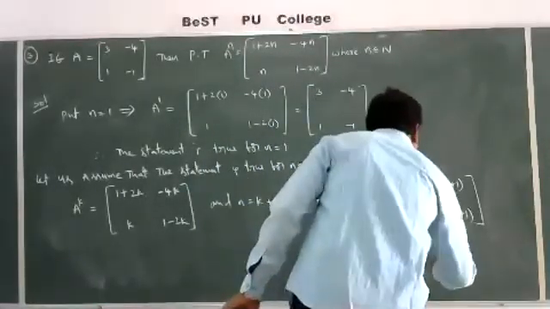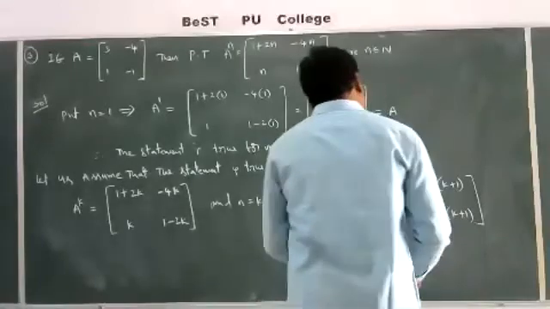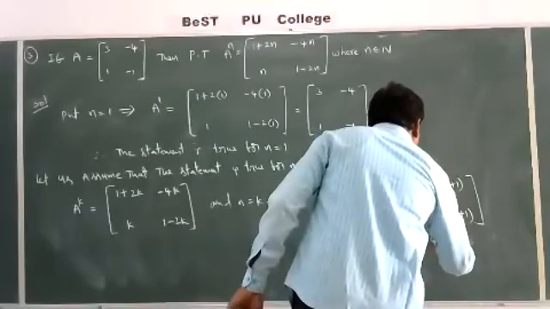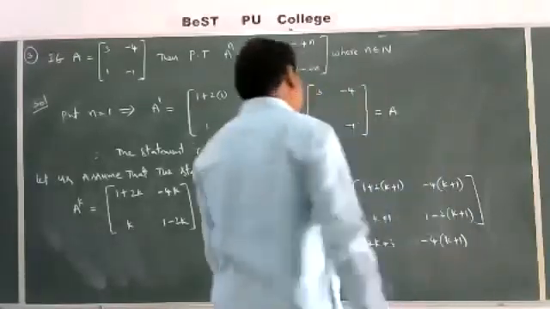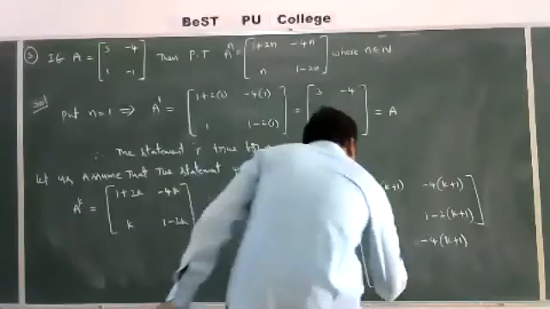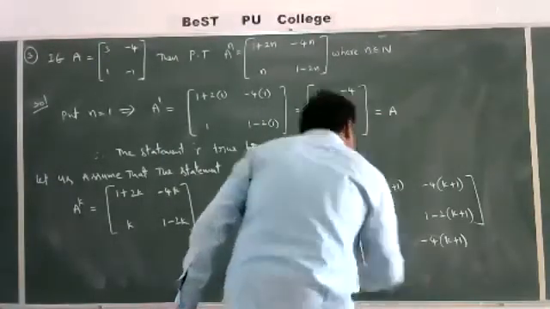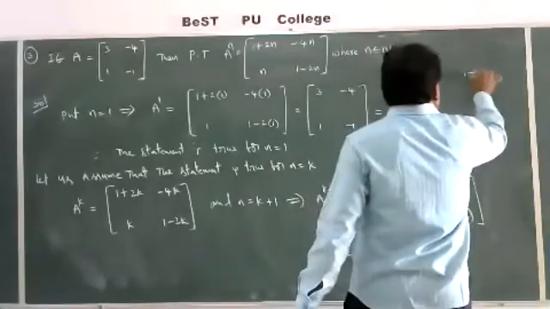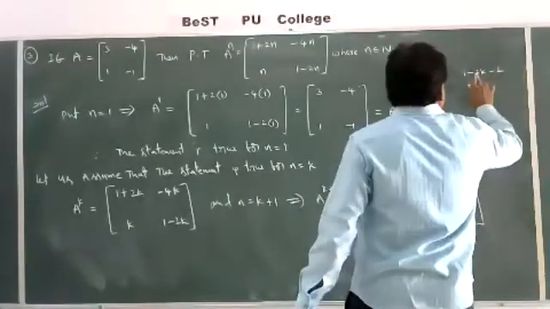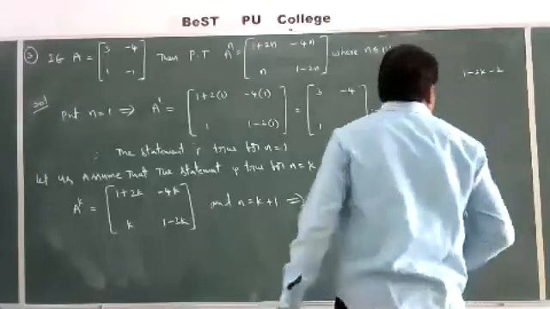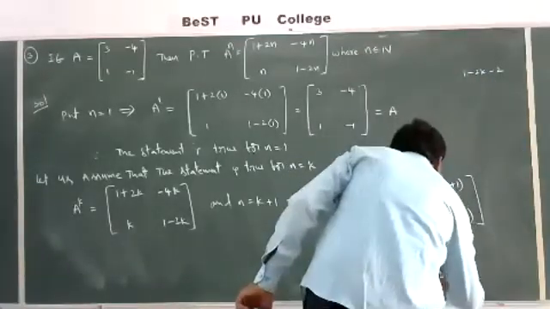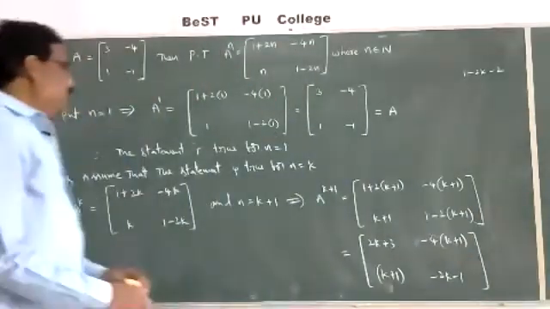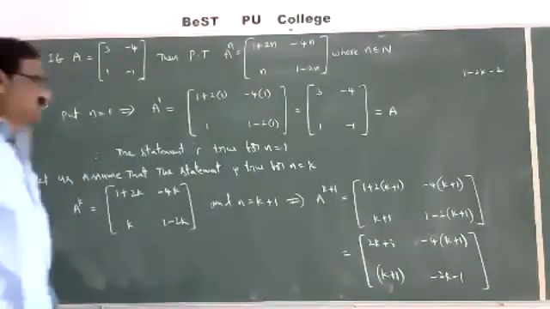Minus 4k minus 4, you write like this only, minus 4 into (k + 1). Here k plus 1, and here 1 minus 2k minus 2, that is minus 2k minus 1. So we require this.